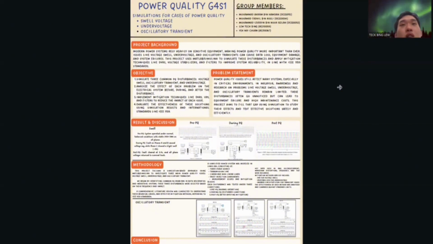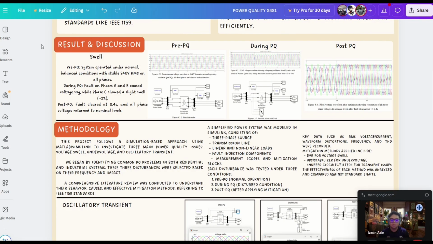The problem statement is the power quality issues still affect many systems, especially in critical environments. In Malaysia, awareness and research on problems like voltage swell, under voltage, and oscillatory transient remain limited. That disturbance often goes unnoticed but can lead to equipment failure and high maintenance costs. This project aims to fill that gap using simulation to study their effect and test effective solutions safely and efficiently.